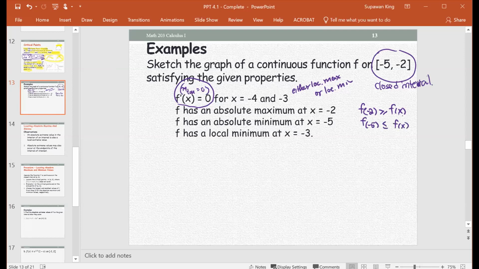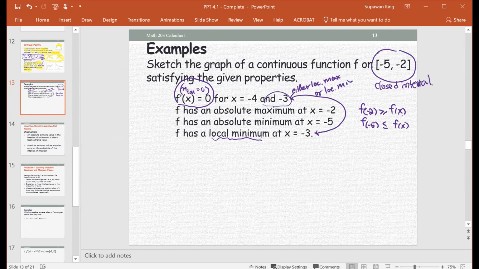And f has a local, the term local minimum at x equals -3. It goes back to the first condition there. At -3 the slope is 0, and also there is a local minimum at x equals -3. It's the relationship of the first condition and second condition.